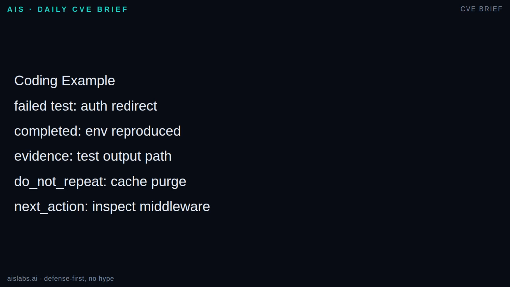Pending says inspect middleware order. Next action is one sentence, not a brainstorming page. The history file gets an audit entry with timestamp, command, result, and state change. Tomorrow's run does not reread the whole chat. It starts at middleware order.